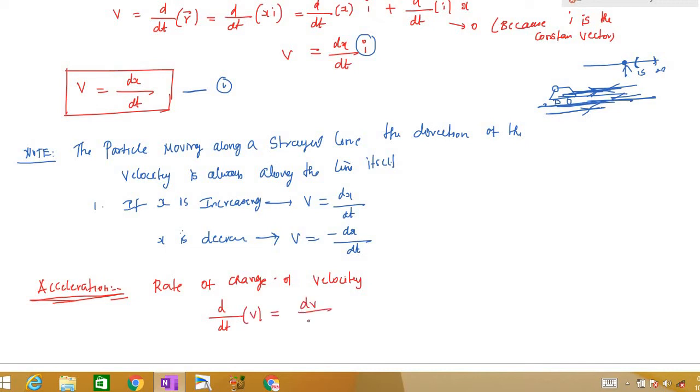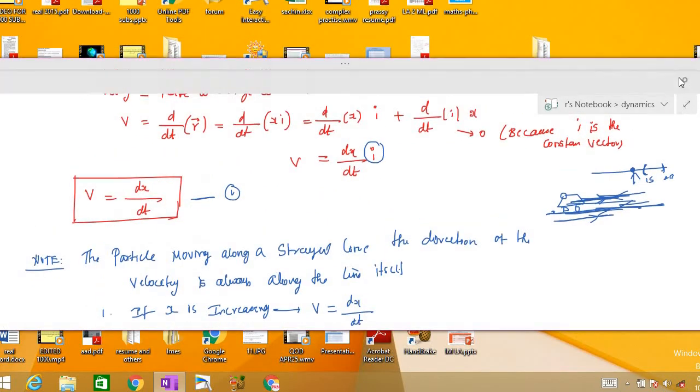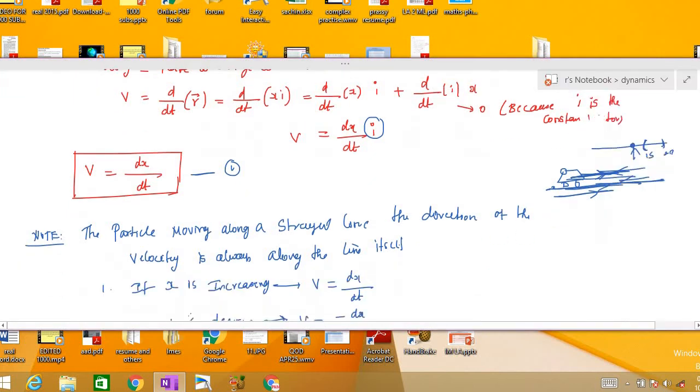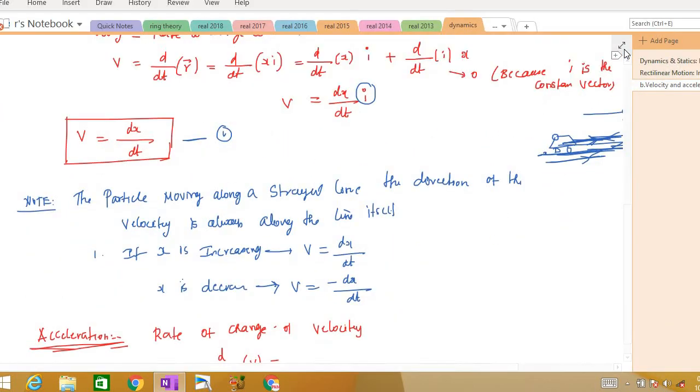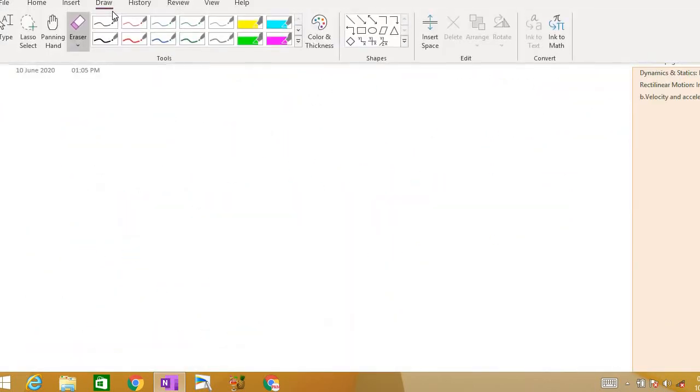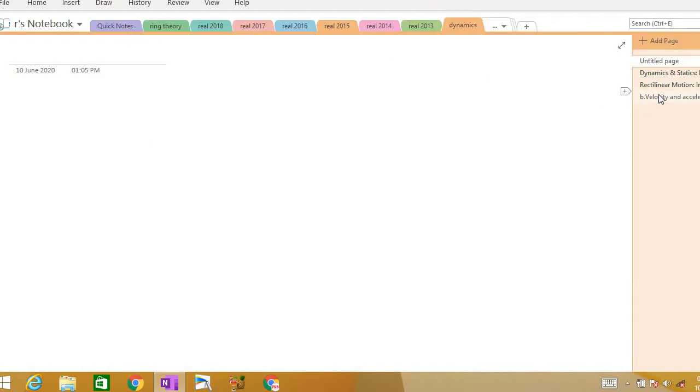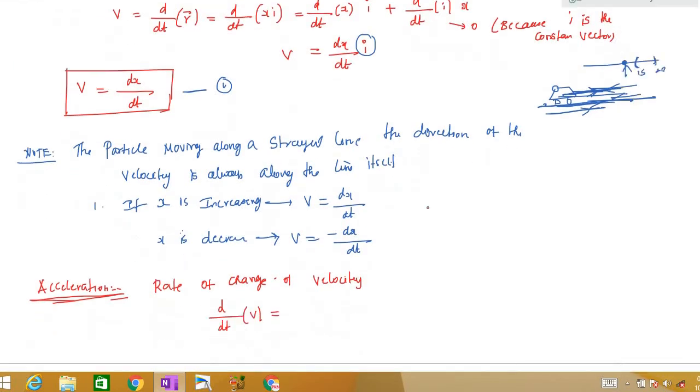So that is dv by dt. It is nothing but dv by dt, or we know velocity is dx by dt when x is increasing.